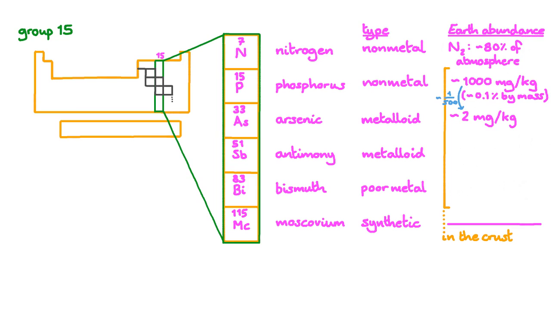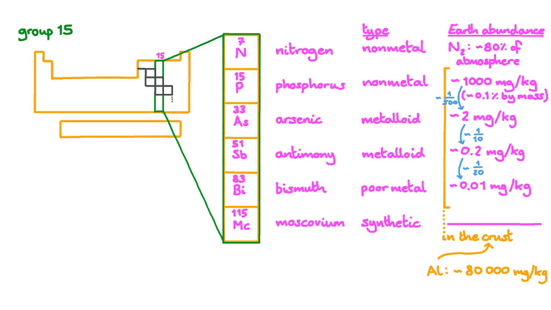By mass, arsenic is about 500 times less abundant than phosphorus, making up only about 2 milligrams per kilogram of the Earth's crust. Antimony is 10 times less abundant still, and bismuth is relatively rare, making up only 0.01 milligrams per kilogram. We can look at aluminum to put these numbers in context. Aluminum has an abundance in the Earth's crust of about 80,000 milligrams per kilogram. Of course, we don't have a natural abundance for moscovium, since it's entirely synthetic. For the remainder of the video, we'll only be looking at the top 5 members of Group 15.